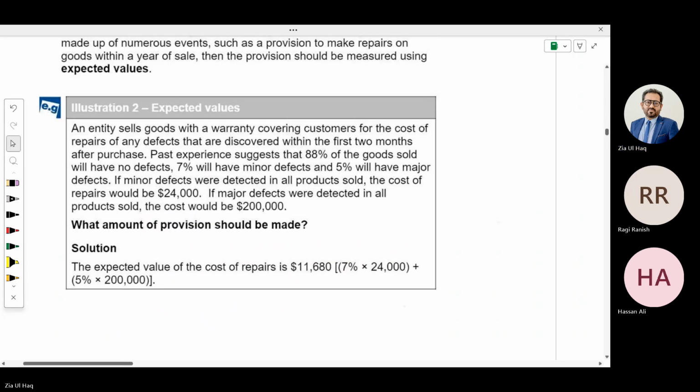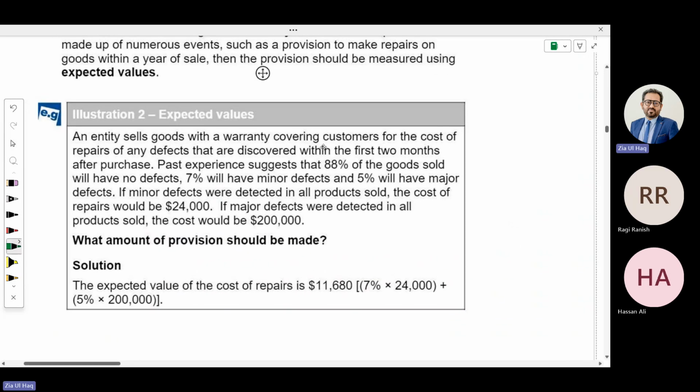Illustration 2. An entity sells goods with a warranty covering customers for the cost of repairs of any defects that are discovered within the first 2 months after purchase. That means providing a warranty for 2 months. Past experience suggests that 88% of goods sold will have no defect, meaning they don't come again for a warranty claim. 7% will have minor defects, a warranty claim. 5% will have major defects, a warranty claim.